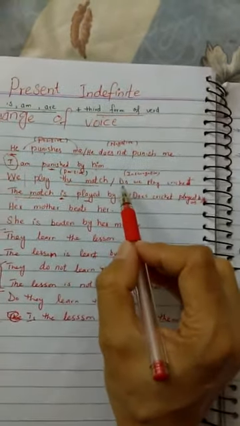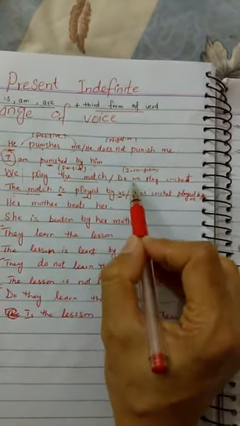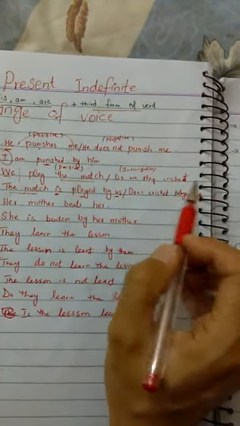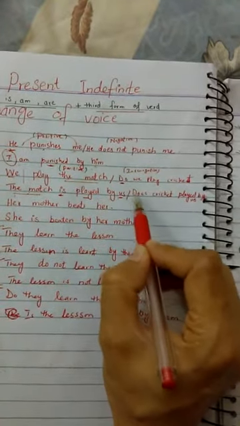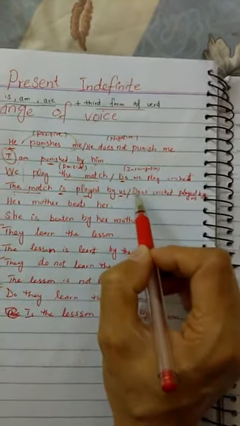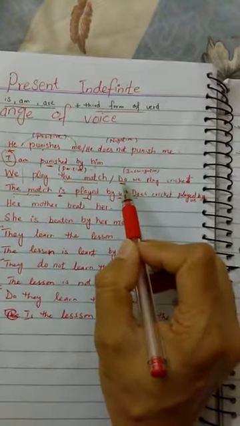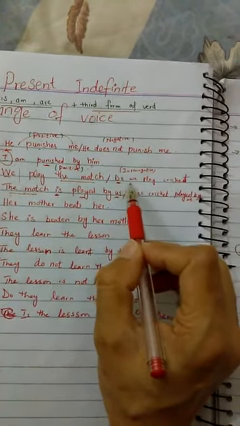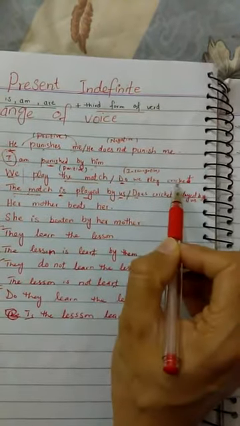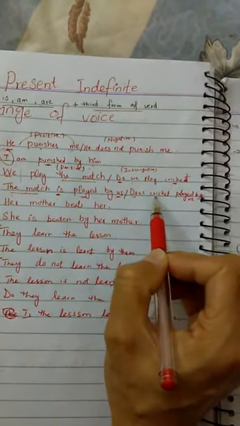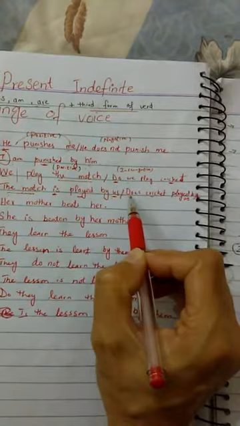If this sentence is interrogative, do we play cricket? As you know well, the helping verb is always at the start when we have to make the sentence interrogative. Do we play cricket? Cricket is a singular object, so we have to use does with it.